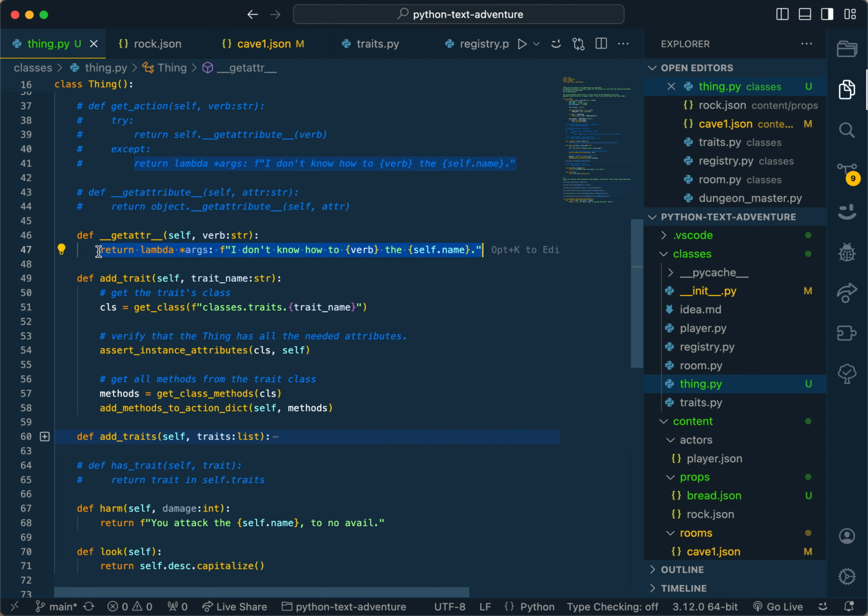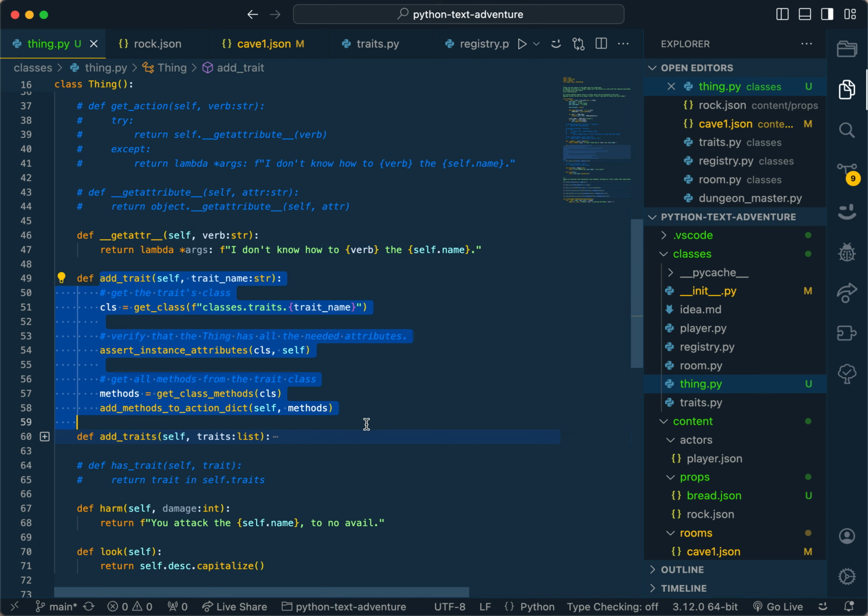Also, all my functions that do things in game return strings. The reason for that is because in a text-based game, everything that you do has to be described, whether it's a success or a failure or just something that's not recognized. So if I return a string, then I can always print the output of a function.